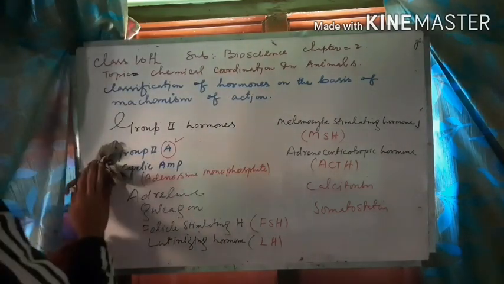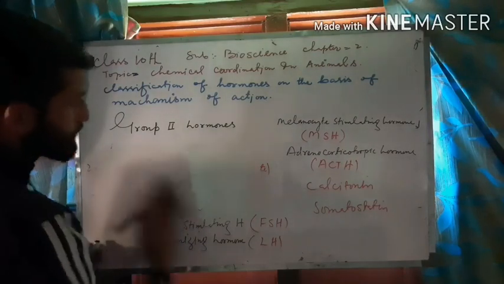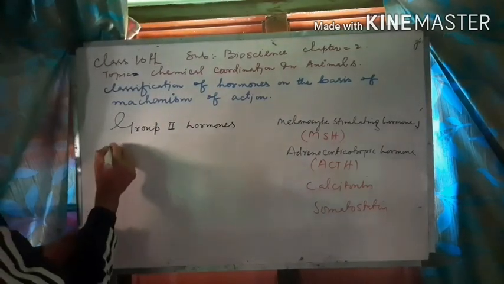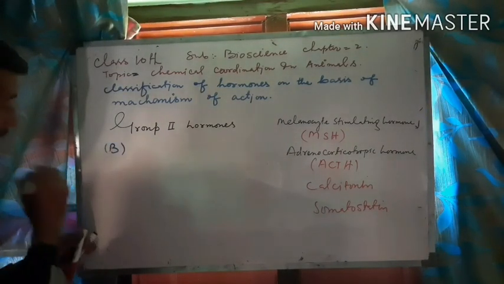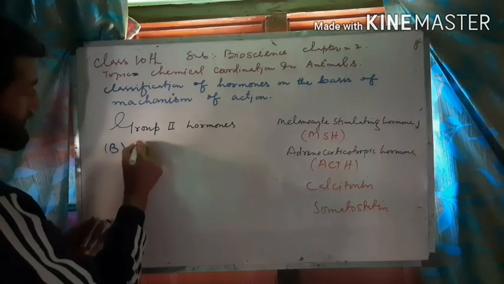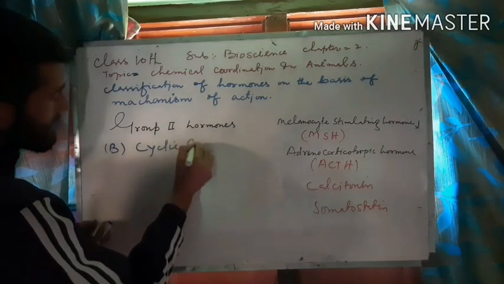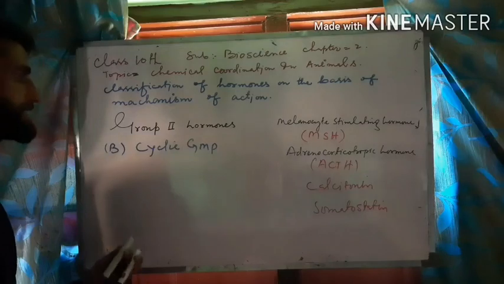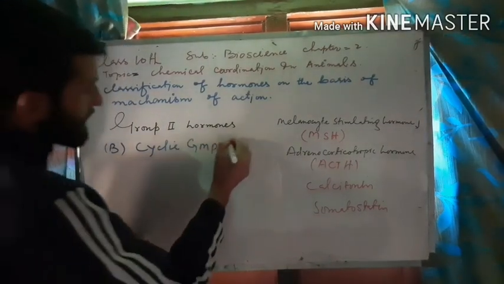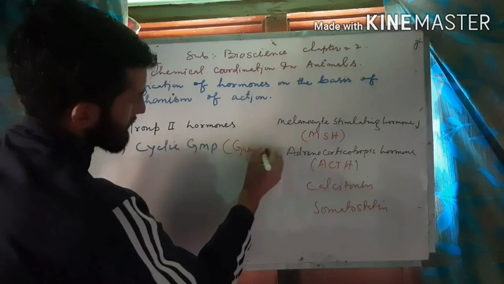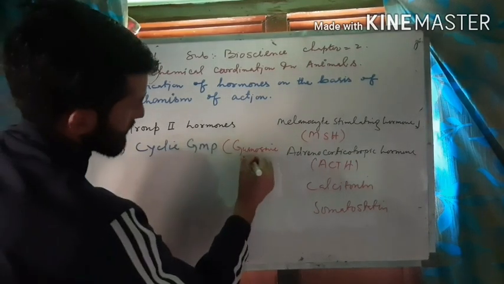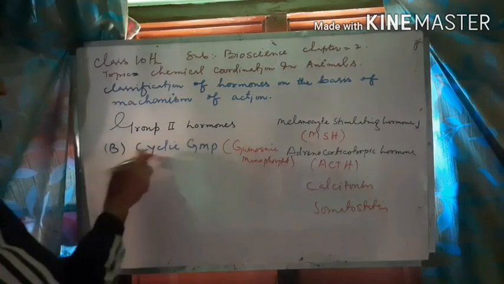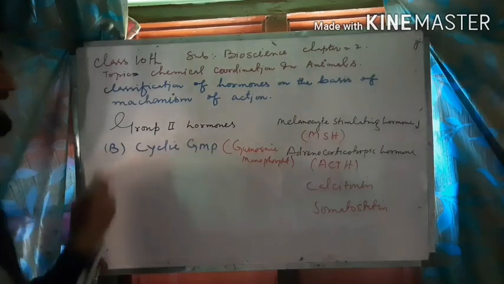Now the group 2, now the group 2B. Group 2B, where the second messenger is cyclic GMP. What was AMP? AMP was adenosine monophosphate. What is GMP? It is guanosine monophosphate. What is guanosine monophosphate? It is cyclic GMP, which acts as a second messenger.